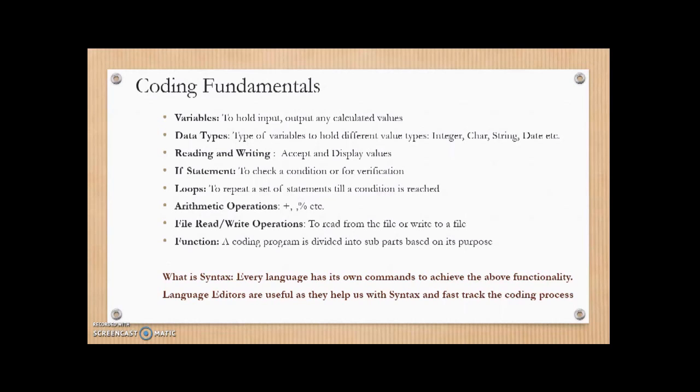Now next is function. Typically what happens is a program is divided into subparts called functions, each for a purpose. The reason for this is typically you can have a very large program, a large code, right? And it will be very difficult to maintain and also comprehend what that code is doing. So a standard practice or a best practice in coding is that we divide a program or a code into various functions. Now these functions are determined based on the utility provided by the code.